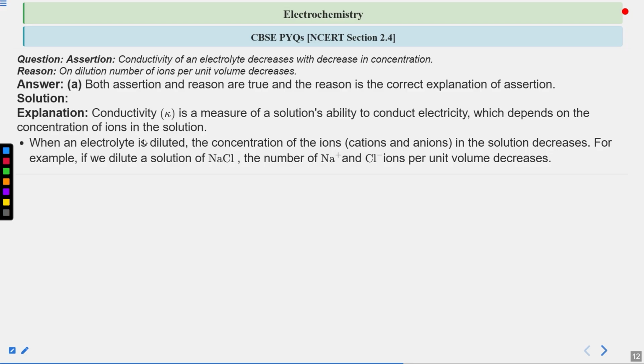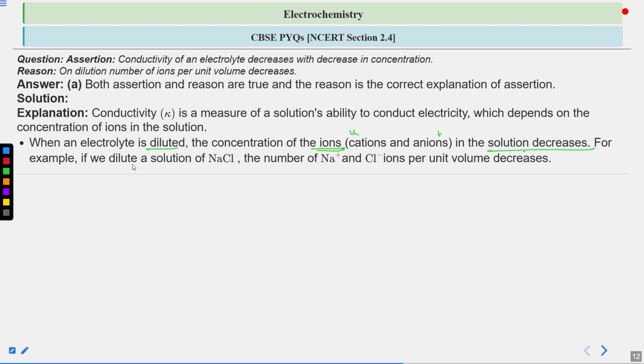So when you dilute the electrolyte, that means when you add more solvent to the solution, the concentration of ions, cations and anions both, in the solution decreases, right?